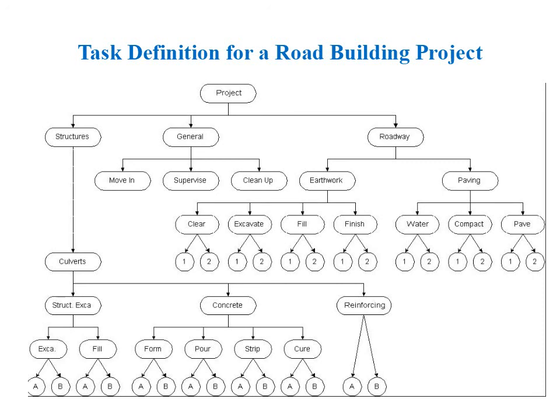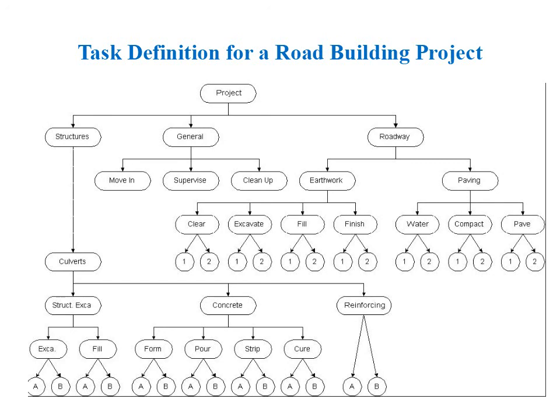Within the roadway, a further subdivision into earthwork and pavement. Within these subdivisions, we identify clearing, excavation, filling and finishing associated with earthwork, and we define watering, compaction and paving sub-activities associated with the pavement. Finally, we note that the roadway segment is fairly long, and so individual activities can be identified for different physical segments along the roadway path. We divide each paving and earthwork activity into activities specific to each of two roadway segments.